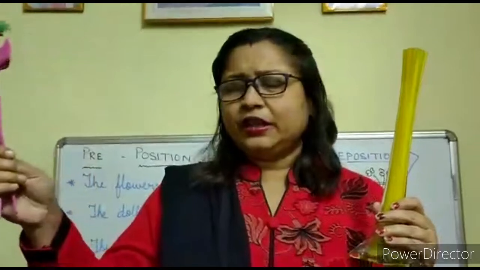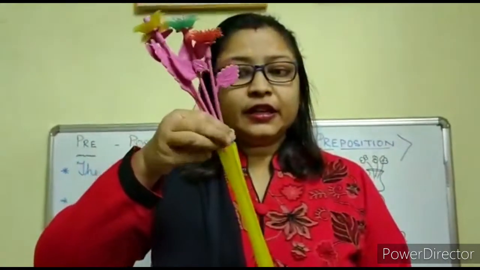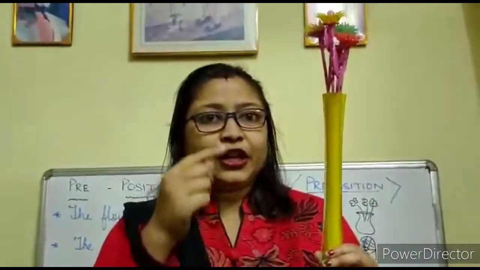Students, what is this I have in my hand? You can say flowers. Okay. And this is a flower vase. Flowers and flower vase. Now, do we have any relation with these two? No. Flowers are separate and this vase is separate. Now, students, if I put these flowers here, then there is a relation between flowers and this vase. And what is the relation? Where are the flowers? We can say, the flowers are in the vase.